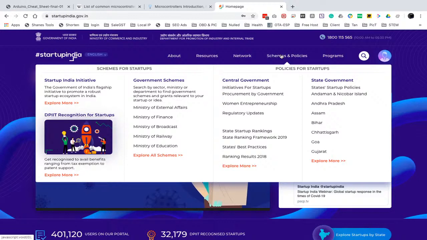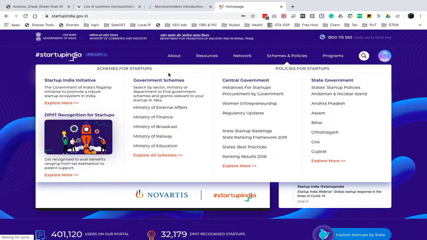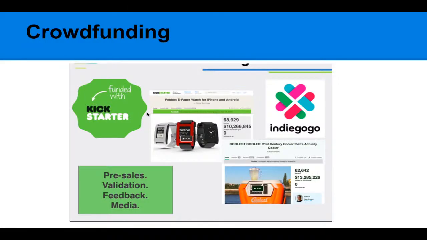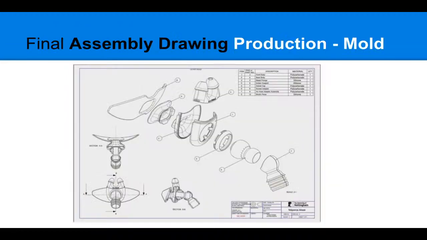Somewhere on the website you will find all the videos related to the funding process and also financial expert advice, etc. So after this crowdfunding, if you get the funding, obviously you can go for the production purpose. Once you got the funding, you will start the assembly designing, the final production purpose, you will make for the molding process.